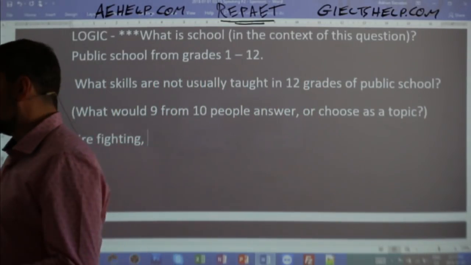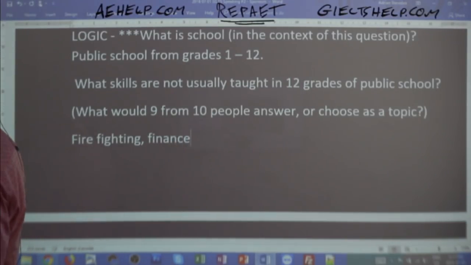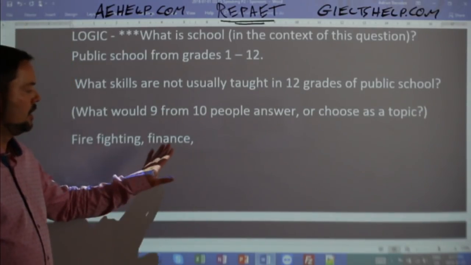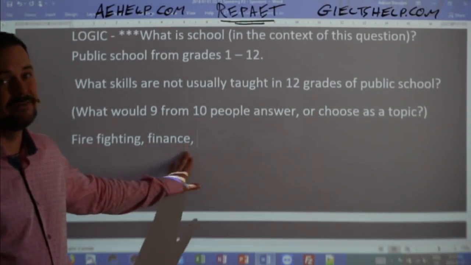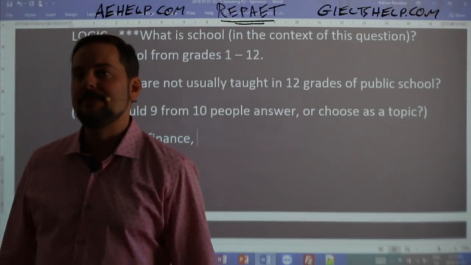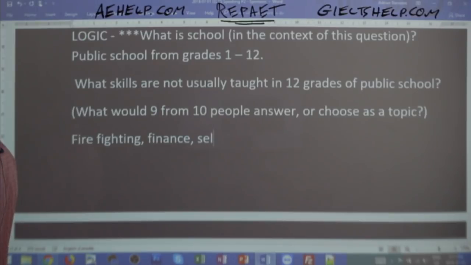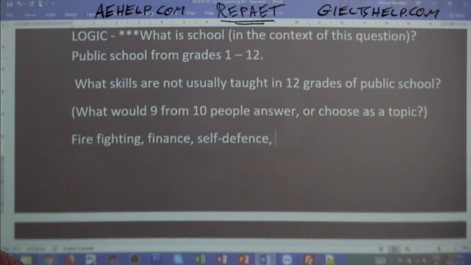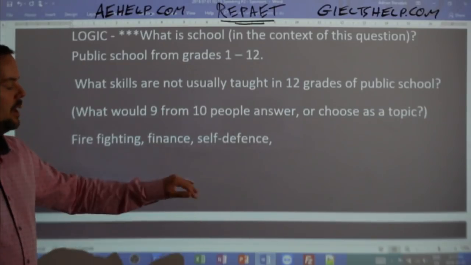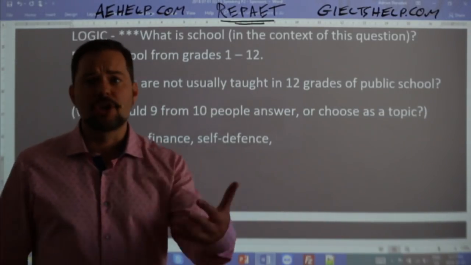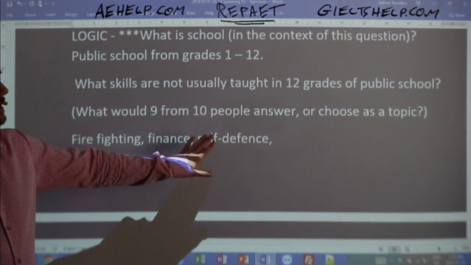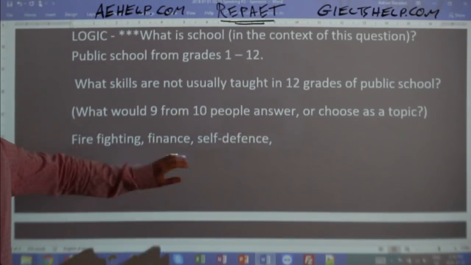So Mohammed, that's a good one. Finance. It's very surprising but true that finance is often not taught to kids in grades 1 to 12. Some schools rarely will give classes for that, but not really. Arcana, self-defense, very good. Also, sometimes schools will do a little bit of self-defense class for students, but generally it's not something that's taught in school, okay? Anything else? Yeah, like martial arts, Arcana, so that would be a good one, okay? So finance, self-defense, those are probably some pretty good picks for answering this question.